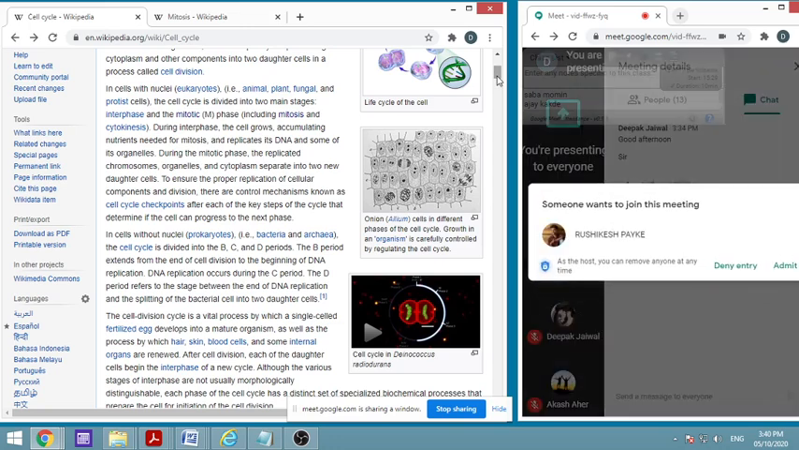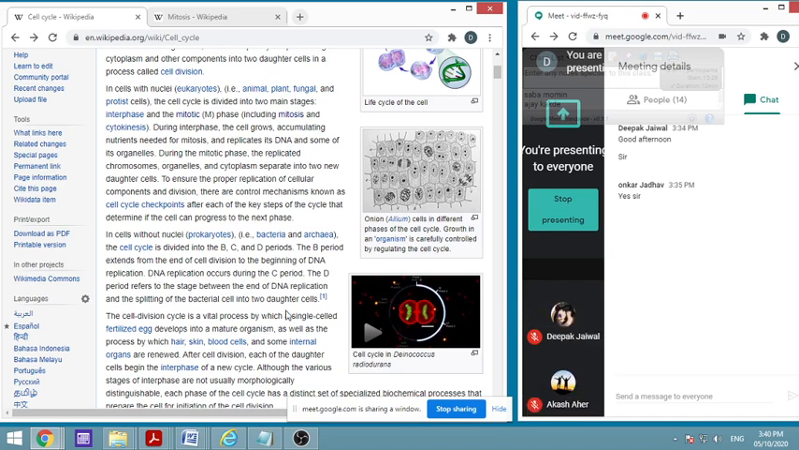The cells without nuclei, which we call prokaryotes, as I told you, have phases like B, C, D phases, and they don't have a nucleus, so we cannot see these kinds of stages as we have seen here.